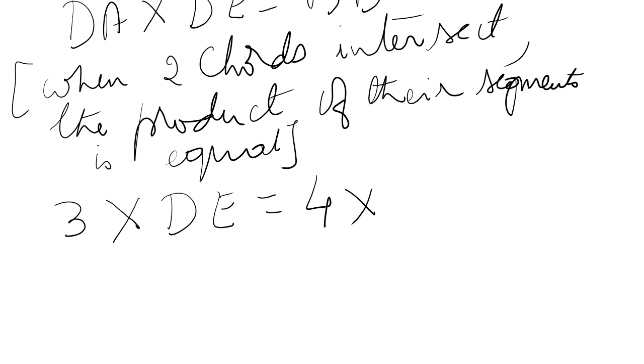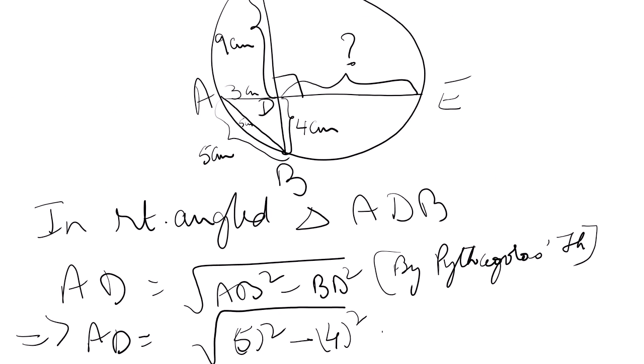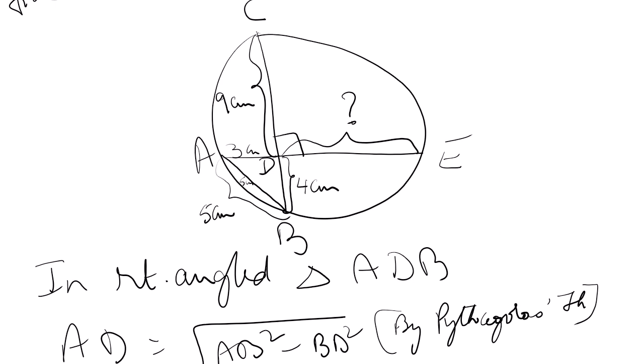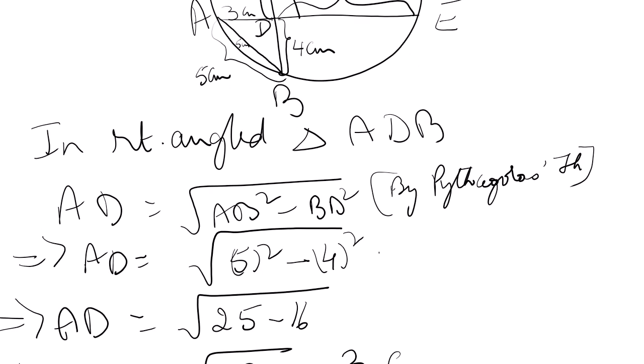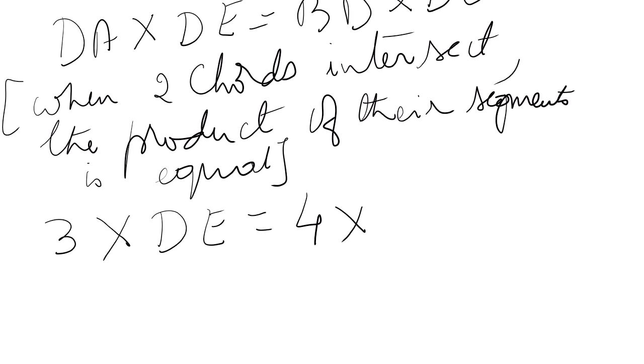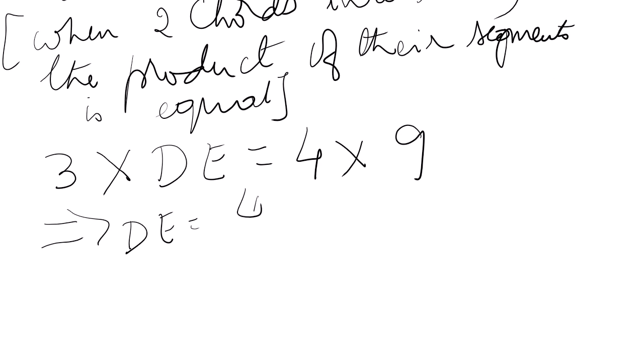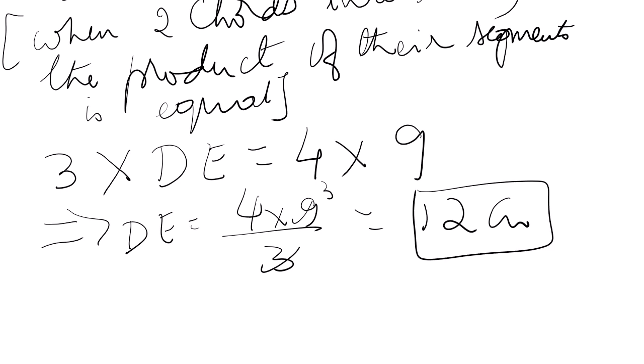What is DC? DC is 9, given. From here to here, 9. Only 9, not 9 plus 4. So DE is equal to 4 into 9 upon 3. So DE is equal to 12 centimeters. That is the answer. Okay. Clear?